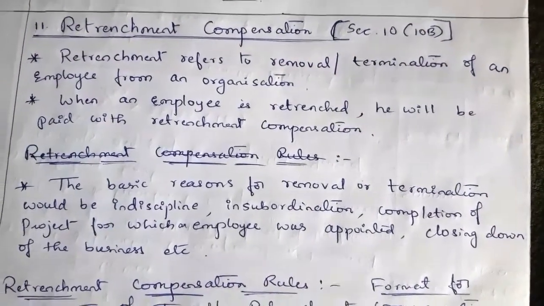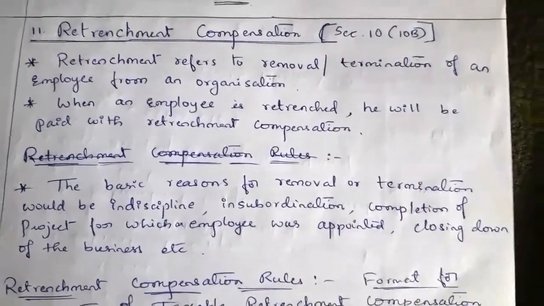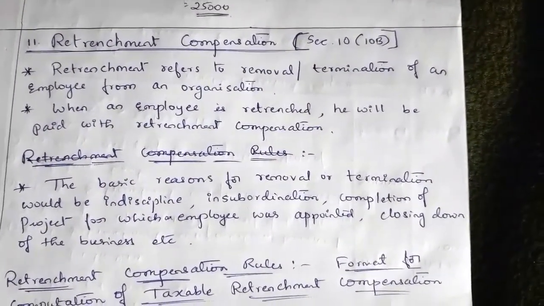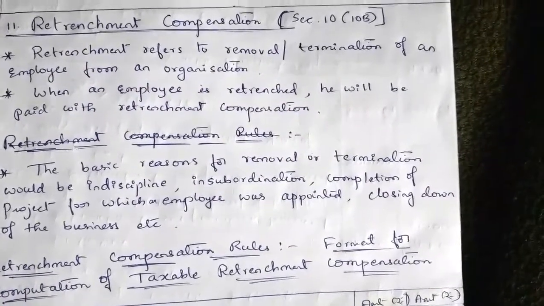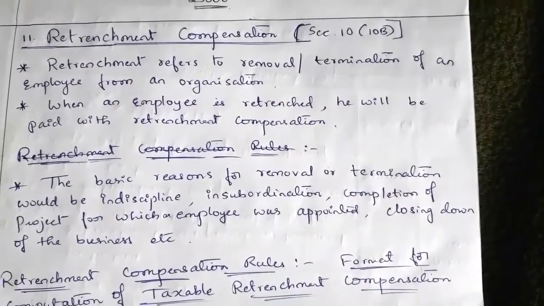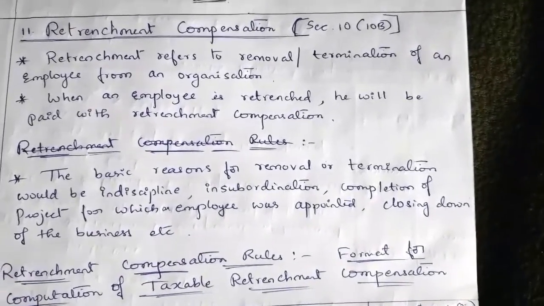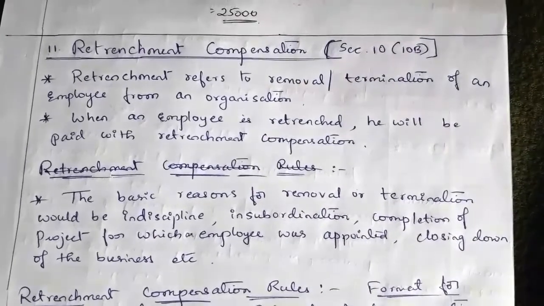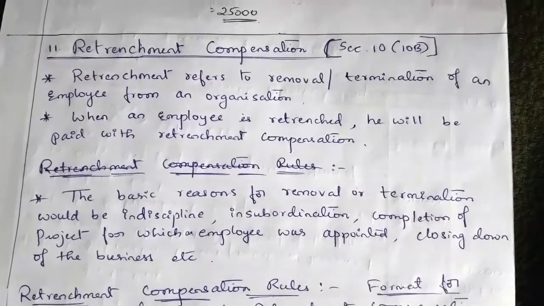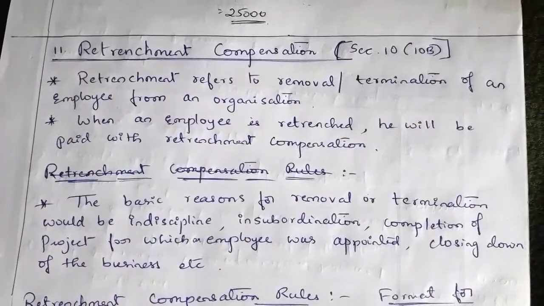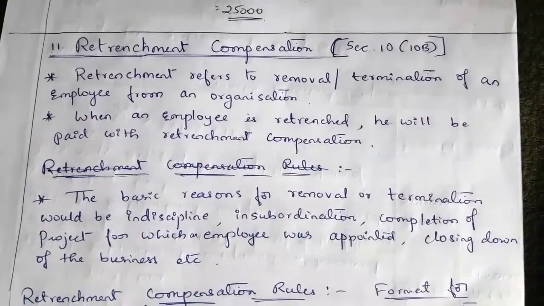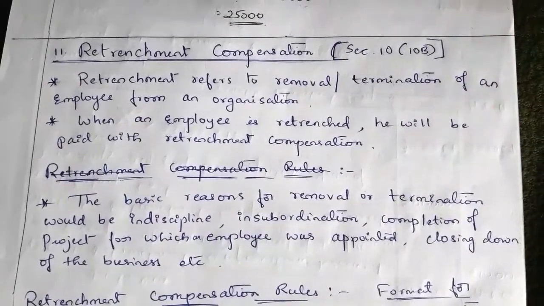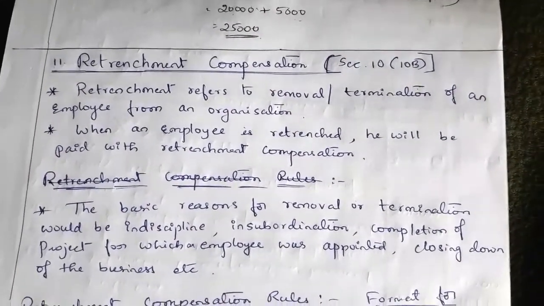Hello students, in today's class we will learn about the next concept under tax-free income, retrenchment compensation, which is covered under section 10 subsection 10(10B) of the Income Tax Act 1961. Now we'll see what we mean by retrenchment. Retrenchment refers to removal or termination of an employee from the organization. So retrenchment means the employee will be removed or terminated from an organization, from his job.